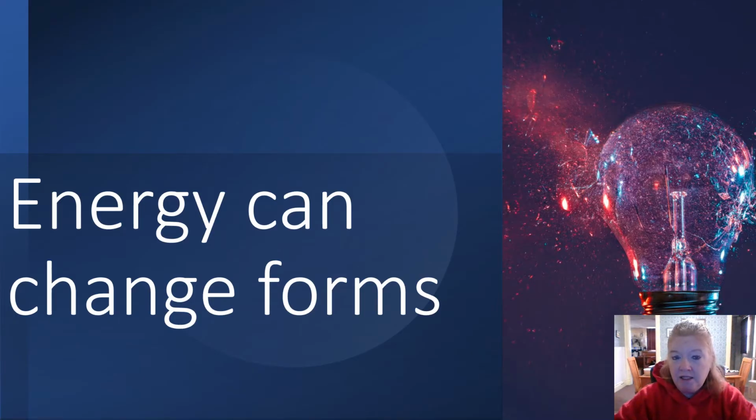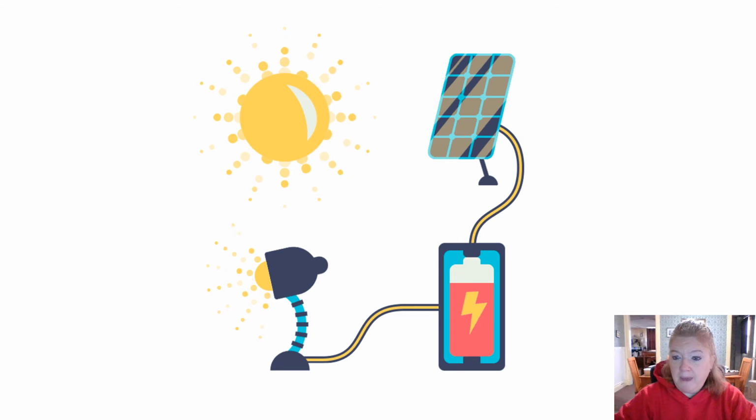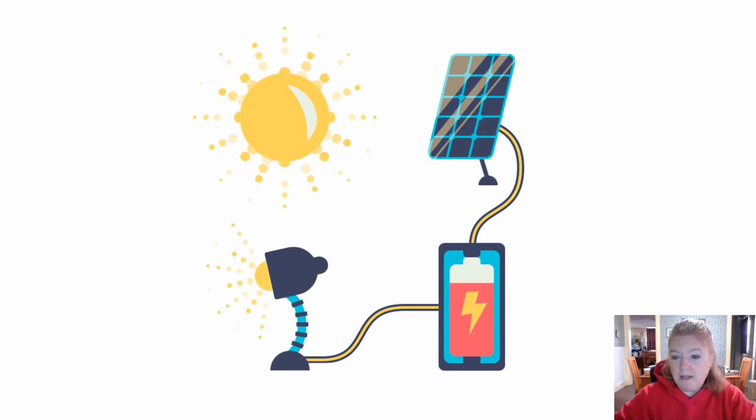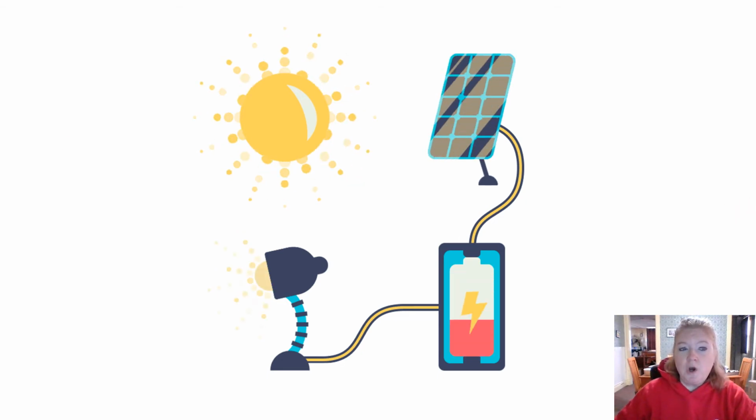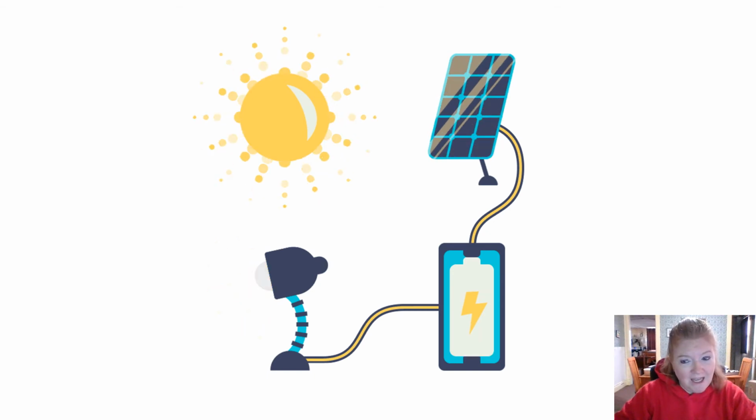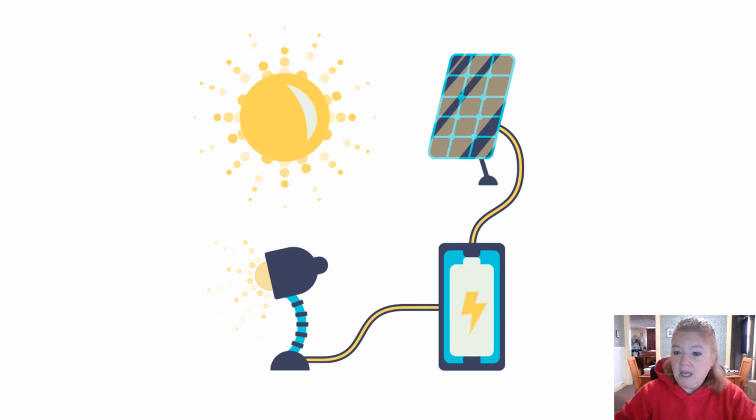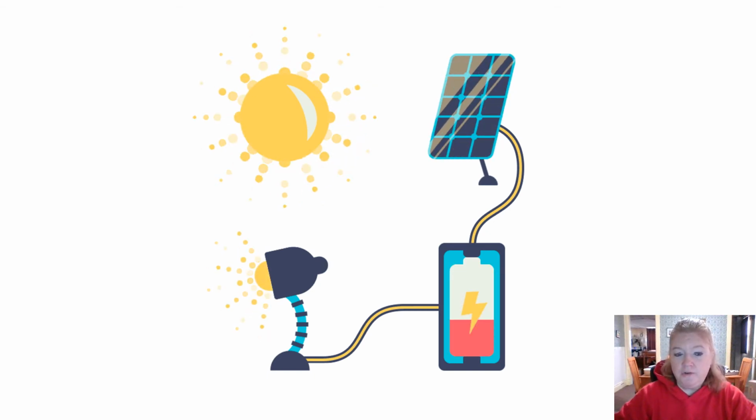Energy can change form. That's important. Remember, according to the law of conservation of energy, the total amount of energy cannot change, but the energy can change form.